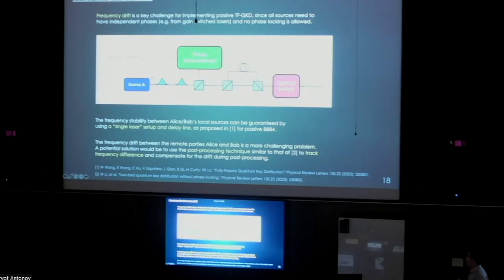One potential solution, well, in theory, that we think of would be the post-processing technique proposed in a recent work from the USTC group that tracks the frequency difference and compensates for that during classical post-processing. So a tentative setup could look like this. You have a phase reference David, who sends reference lasers to Alice and Bob. Alice splits aside a portion of each one of her pulses for classical calibration. During the calibration, she measures the beat frequency. So that tells her the frequency difference from Alice to David. Bob can test the difference from Bob to David.